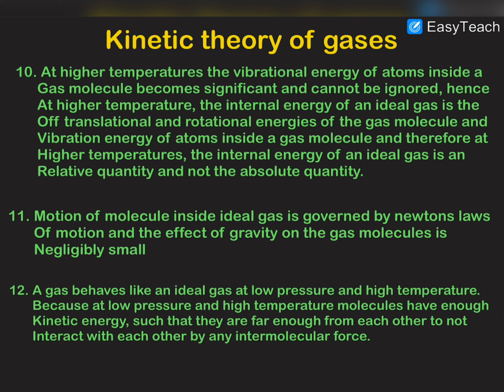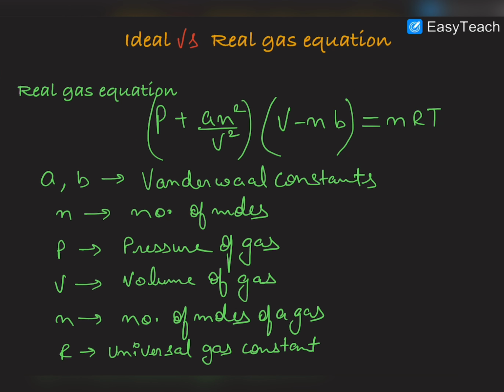Now let us see what the difference is between an ideal gas and a real gas, mathematically, by equation. You must have seen this real gas equation somewhere: (P plus a n squared by V squared) into (V minus nb) is equal to nRT.